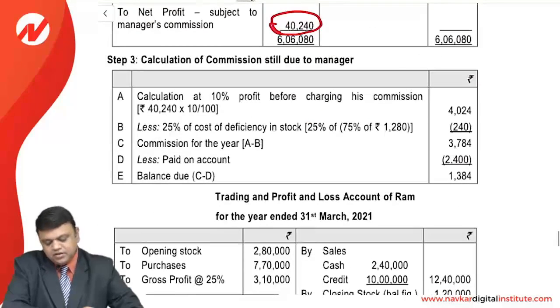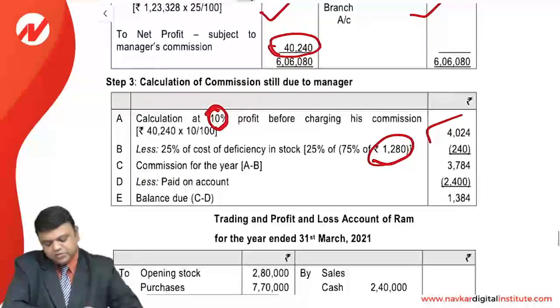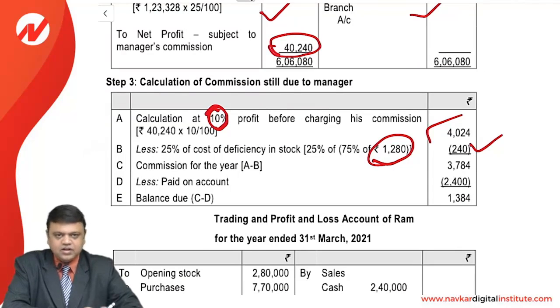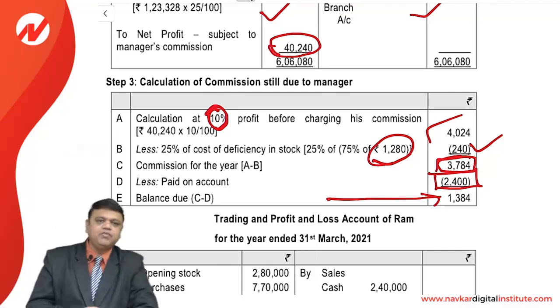And from this 42,240, if we calculate 10%, it comes to 4,224. But for the deficiency, yes, we have already calculated 1280, and 25% of the cost of deficiency in stock is to be borne by the manager. So 25% of 1280 is deducted, and the commission for the year comes to 3784. Now if we deduct the amount paid on account, which is already given to the manager, the balance payable to the manager will be 1384.